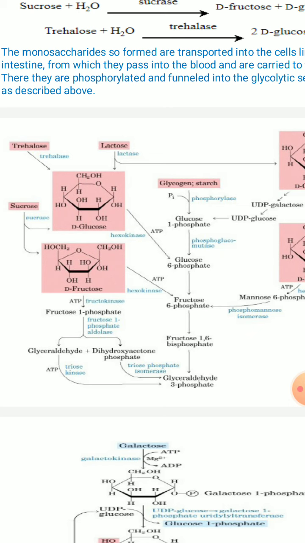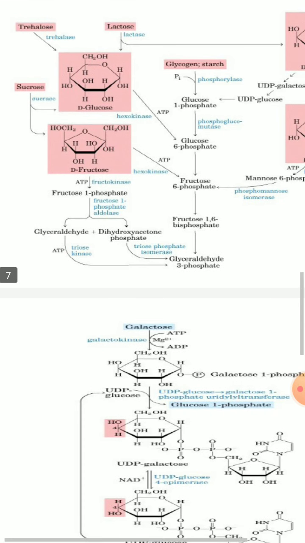This glyceraldehyde is acted upon again by a kinase. We require kinase because it has to undergo phosphorylation again. ATP is involved to form glyceraldehyde 3-phosphate. Now this DHAP is acted upon by the enzyme triose phosphate isomerase and converted to glyceraldehyde 3-phosphate. Now glyceraldehyde 3-phosphate can enter into glycolysis and continue the sequence of glycolysis reactions. Understanding?